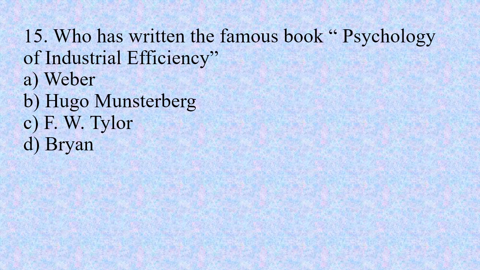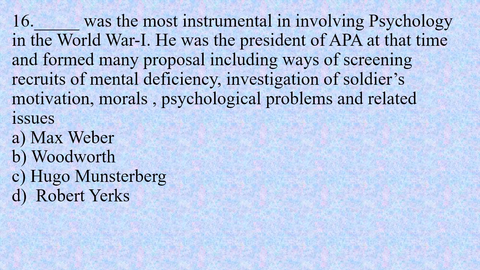Number 15. Who has written the famous book Psychology of Industrial Efficiency? Option A. Weber. Option B. Hugo Munsterberg. Option C. F. W. Taylor. And option D. Brain. And the right option is B. Hugo Munsterberg.